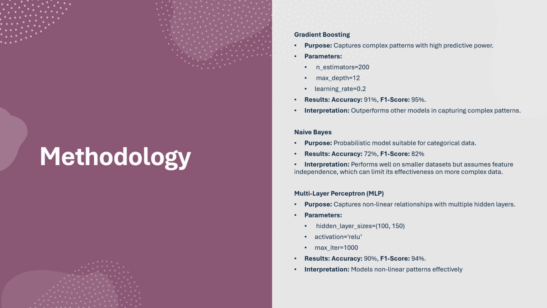And then we chose MLP, multi-layer perceptron, because it captures complex non-linear relationships. We experimented with different configurations, and finally settled on hidden layers of 100 and 150 and the activation function ReLU. Using this, we got an accuracy of 90% and an F1 score of 94%. This model captured the nonlinear patterns in our dataset very effectively. But gradient boosting was our best performing model out of all of them.